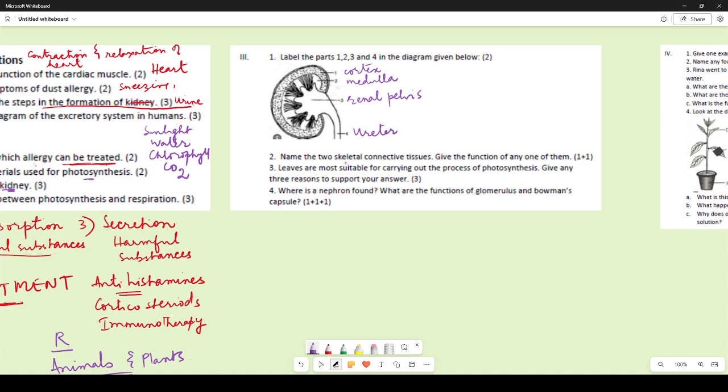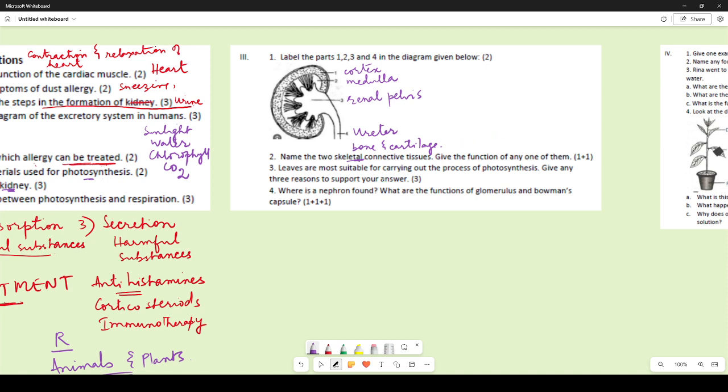Right? Now name two skeletal connective tissues. I intentionally gave this question for you to identify whether you know them or not. Many of you got this correct. Again, this is bone and cartilage. They are the two skeletal connective tissues. So give the function of any one of them. You can write bone gives a framework to our body, or it forms the endoskeleton. Cartilage gives flexibility. So either of these functions you can mention.